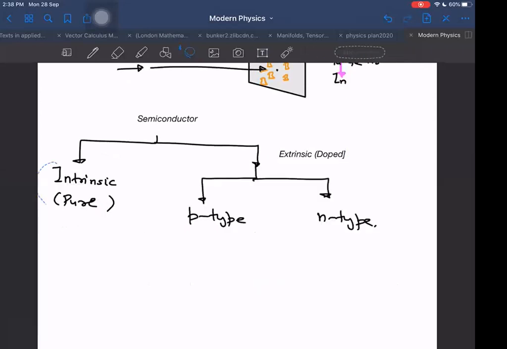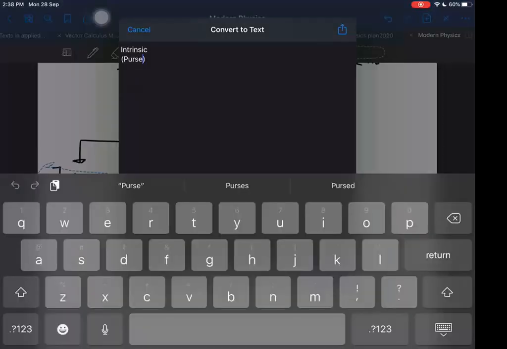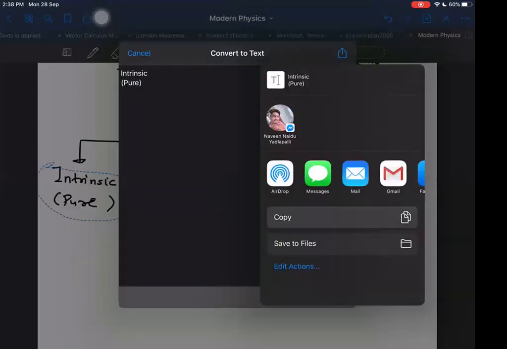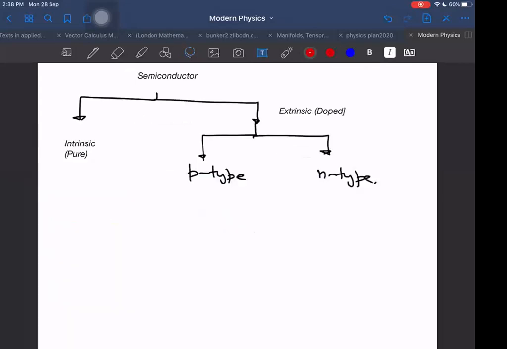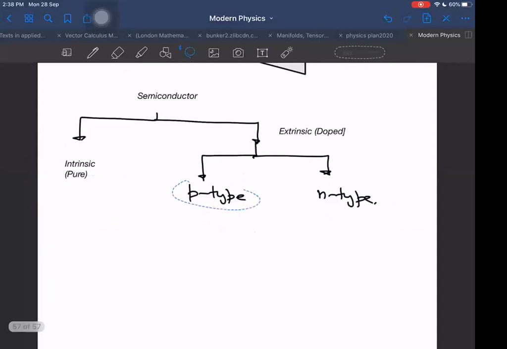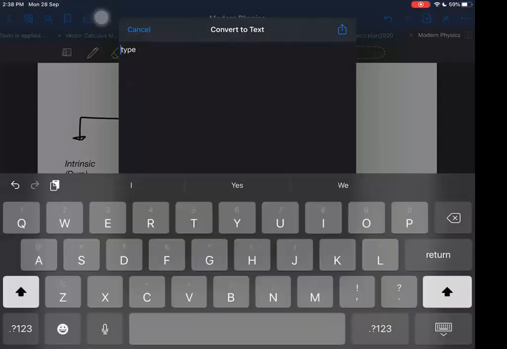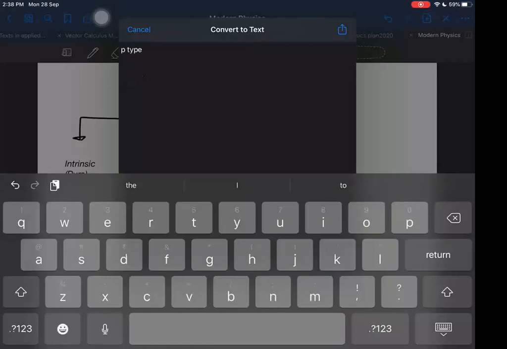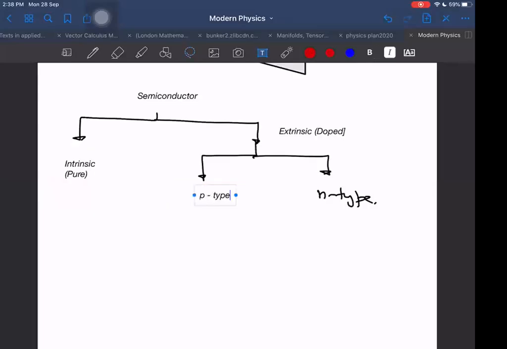And the intrinsic one will have comparatively less conductivity. P type, and N type.